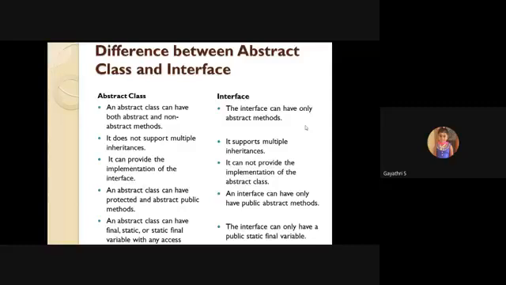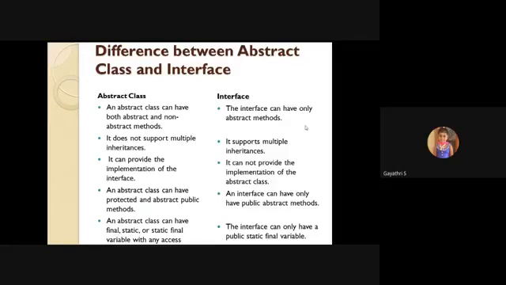For example, an abstract class implements interface. It is possible. An abstract class can give the implementation of the interface, but it cannot provide the implementation of the abstract class. That reverse is not possible. An abstract class implements interface is possible, but interface extends abstract class is not possible. So the third point is the typical point relevant to the Wipro placement.